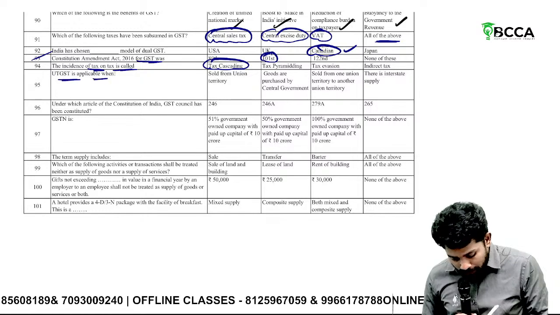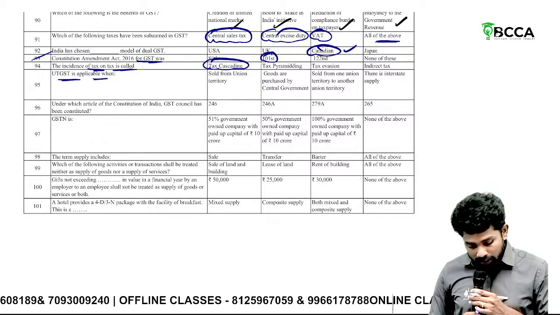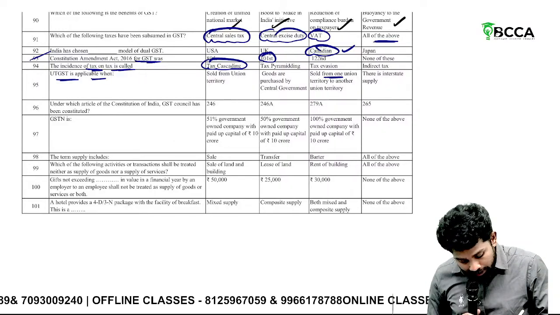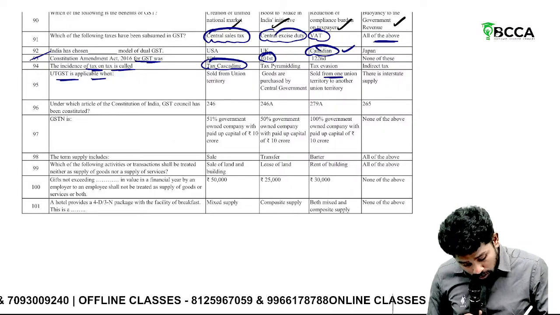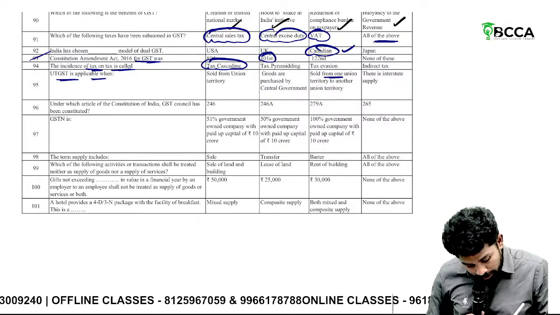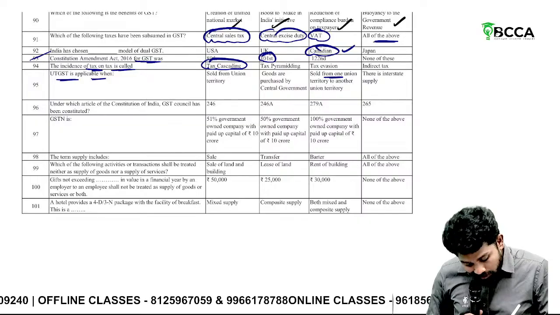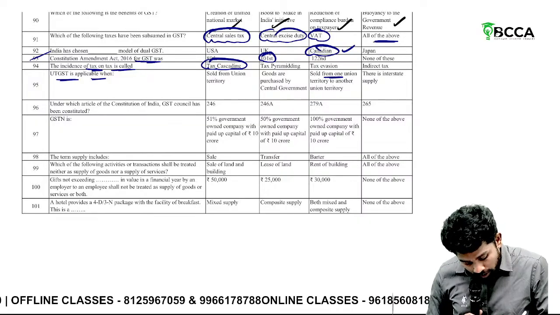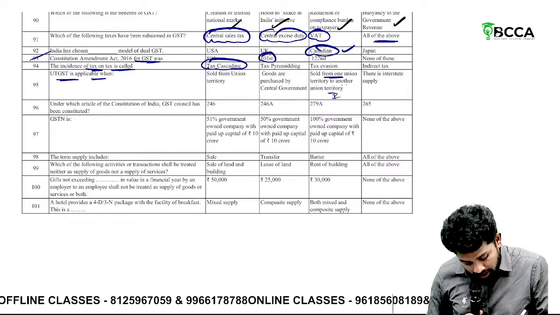Then, UT-GST Act is applicable when? When the goods are sold within the union territory. Goods sold from one union territory to another, IGST is applicable.